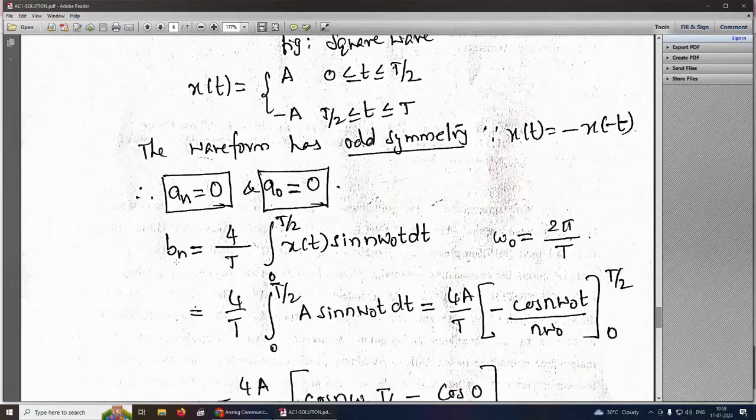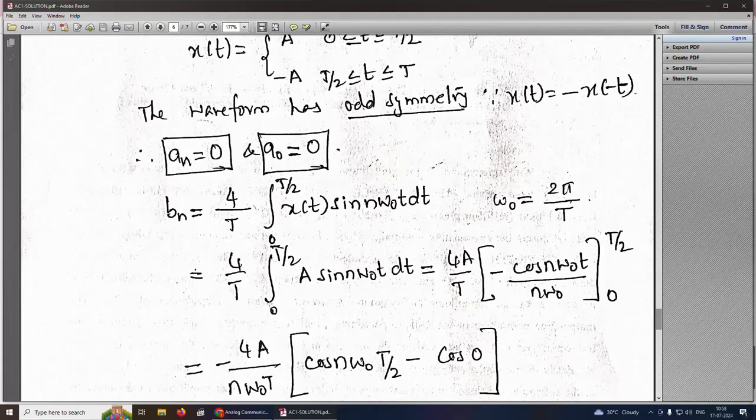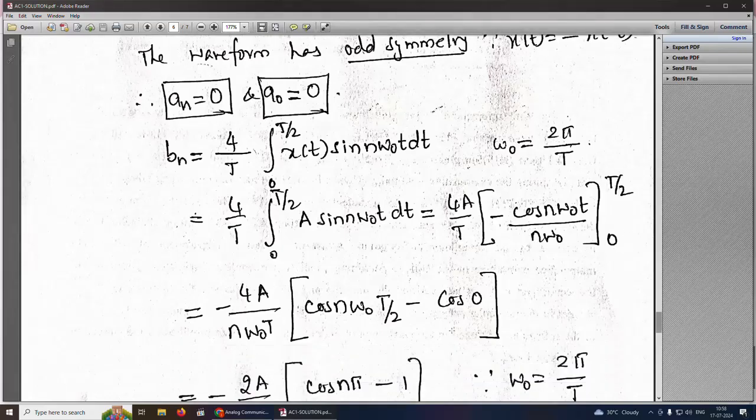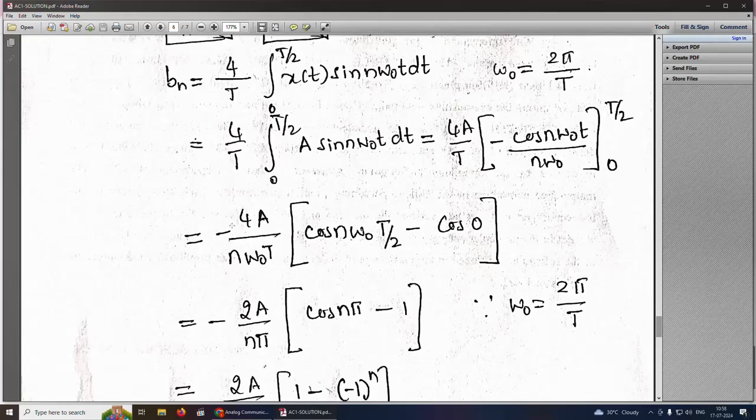So Bn equals 4 by T integration 0 to T by 2 x of t sin n omega naught t dt. Omega naught is 2 pi by T, so 4 by T, 0 to capital T by 2, A sin n omega naught t dt. So this becomes 4A by T, and integration of this becomes minus cos n omega naught t, limit T by 2 to 0, and this is nothing but minus 4A by n omega naught T, and if you substitute T by 2 and 0 we will get cos of n omega naught T by 2 minus cos of 0.